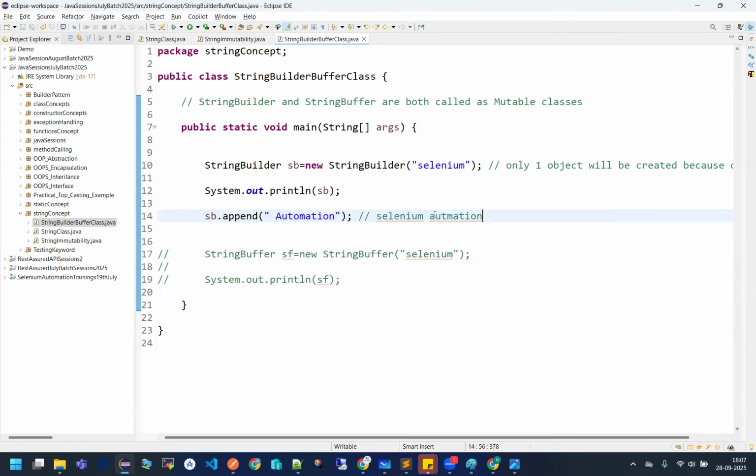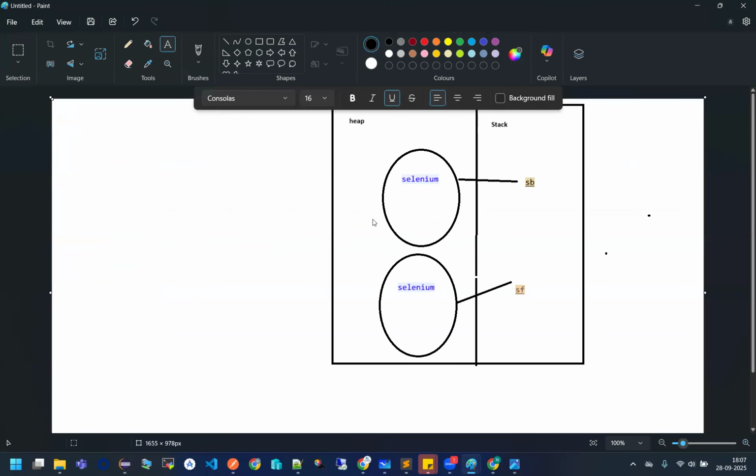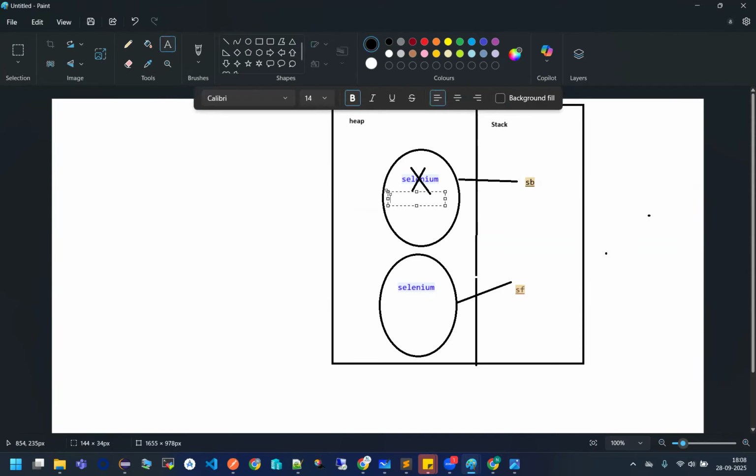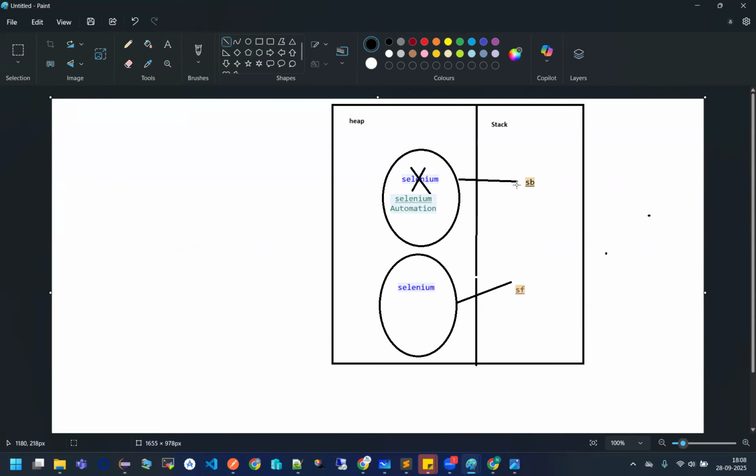So will my new value be stored inside that object or the same value will be replaced, guys? Since now my string builder and buffer both are mutable, no new value will be stored. But what will happen? This will be actually changed to what? My new value. This will be altered to this value, guys. Perfect. And SB will start pointing to what? To this new value.